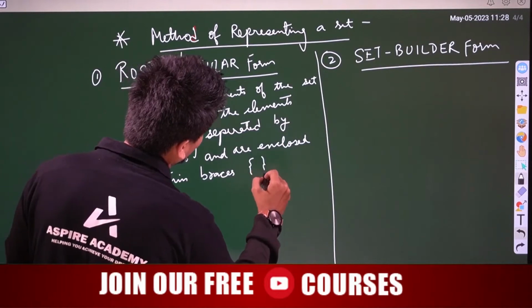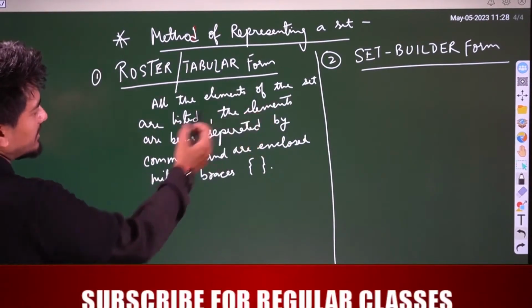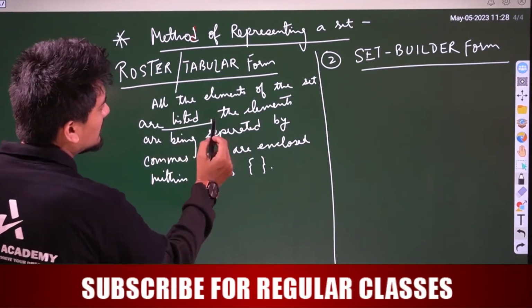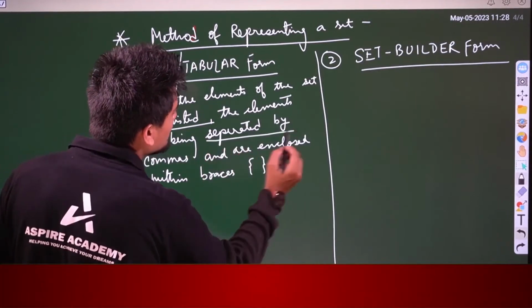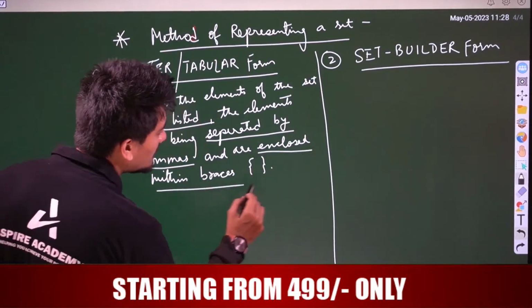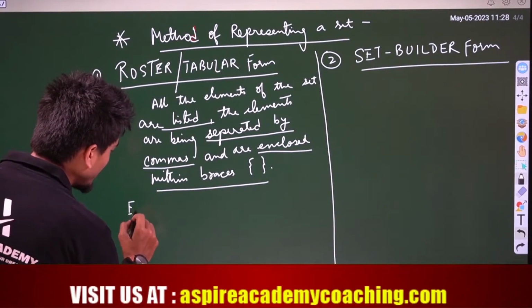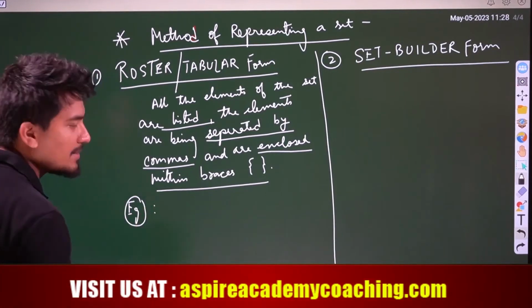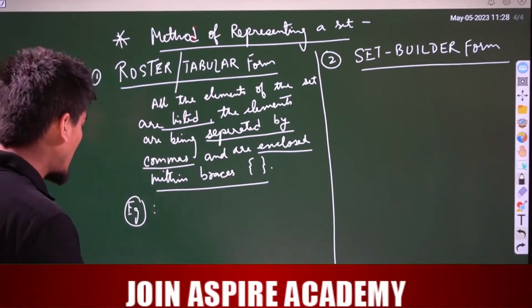So we enclose it like this. That means all the elements of the set are listed, written separated by commas, and enclosed within braces. So for example, say the vowels in our alphabets.